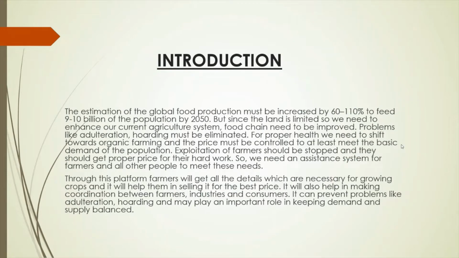Introduction. It is estimated that by the year 2050, the world population will grow to around 9 to 10 billion. And to meet the food demand of this population, we need to increase our agriculture output by 60 to 110%. Even today, we are facing problems like world hunger. The farmers are underpaid. So there is a need for a system which can solve all these problems, which can help farmers in getting the right price, and which can help in managing the whole agriculture supply.